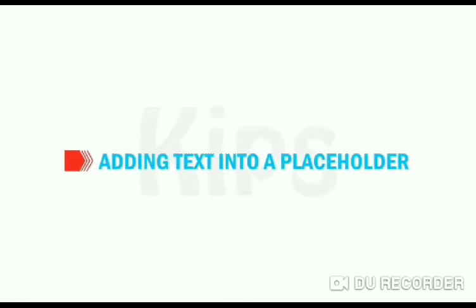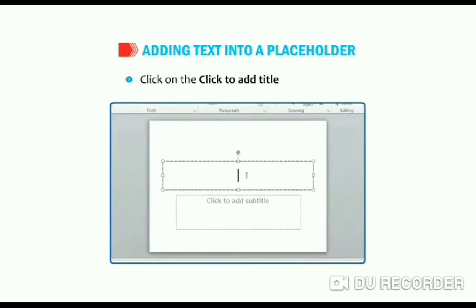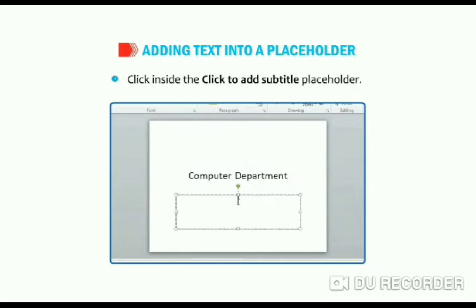After that, adding text into a placeholder. How can you add text? To add text inside the placeholder, follow these steps. Click to add title placeholder. I am clicking. The cursor appears in the text box, you can see. Now type computer department here. I am typing. Now click inside the click to add subtitle placeholder. Now type learning with fun here.